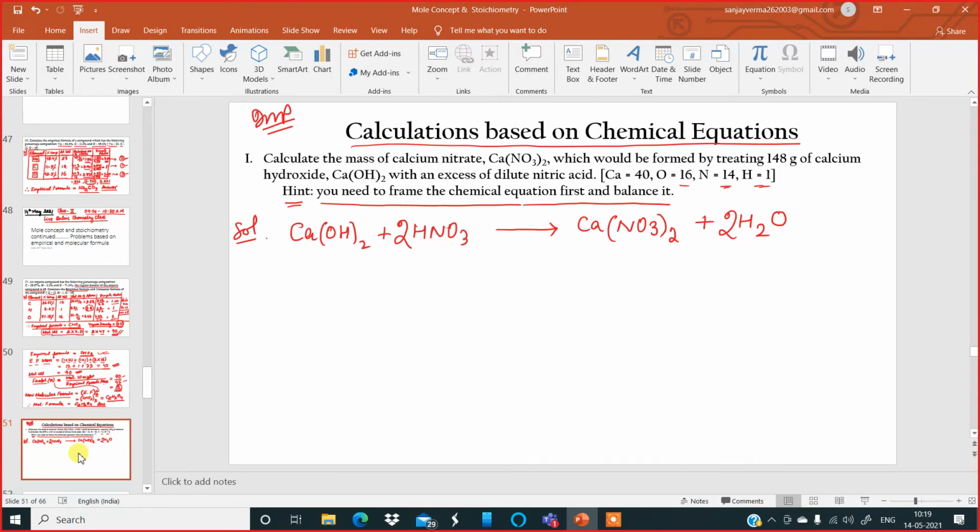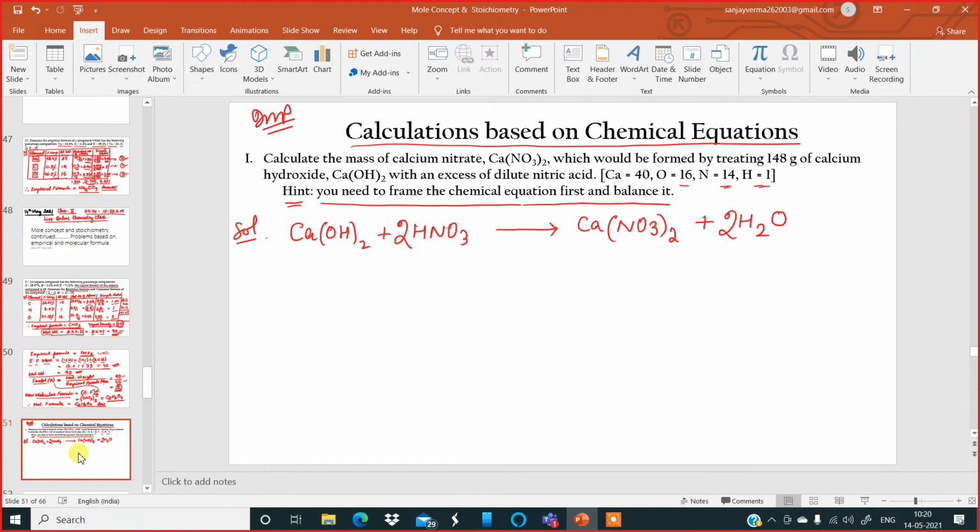This balancing part you have been learning since class 8. Come on, you could do this closing your eyes. If you close your eyes, you should be able to visualize the equation. Since class 7, exactly.